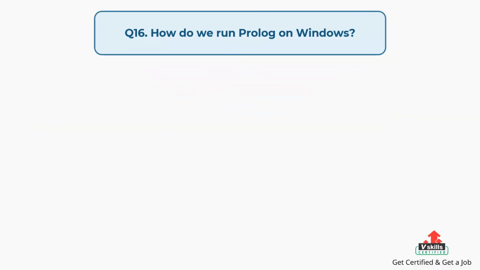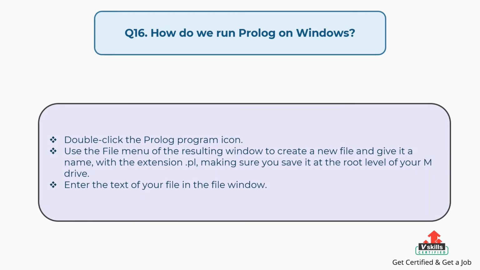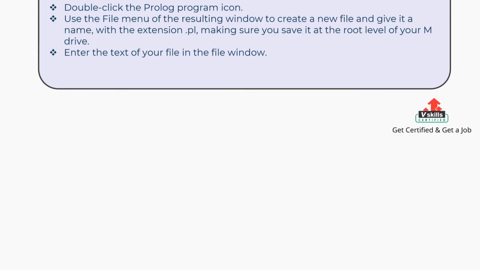Question number 16. How do we run Prolog on Windows? The answer is: double-click the Prolog program icon. Use the File menu of the resulting window to create a new file and give it a name, with the extension .pl, making sure you save it at the root level of your M drive. Enter the text of your file in the File window.